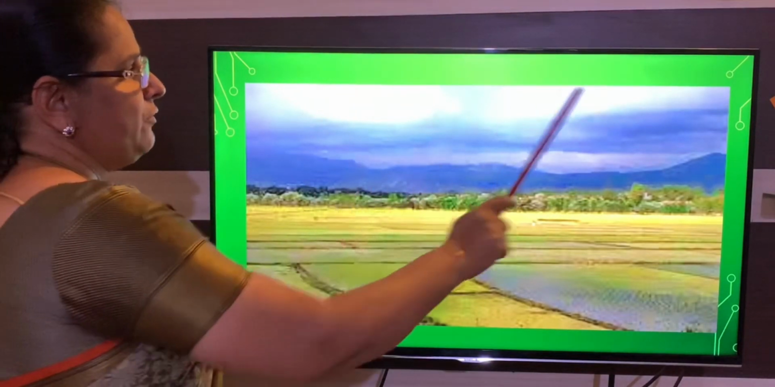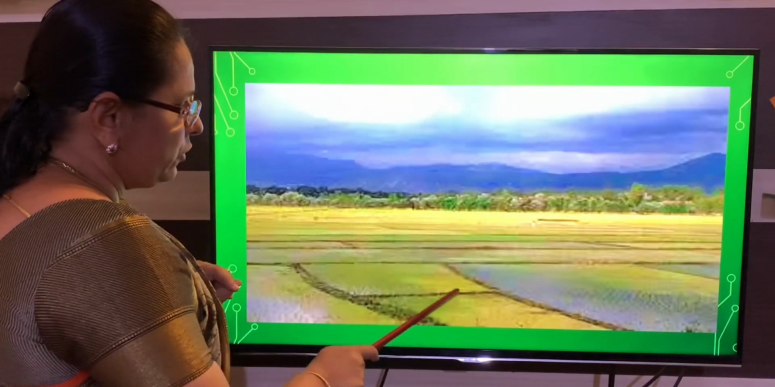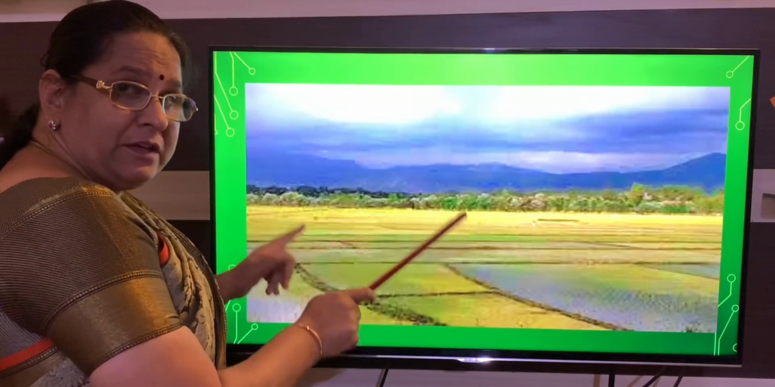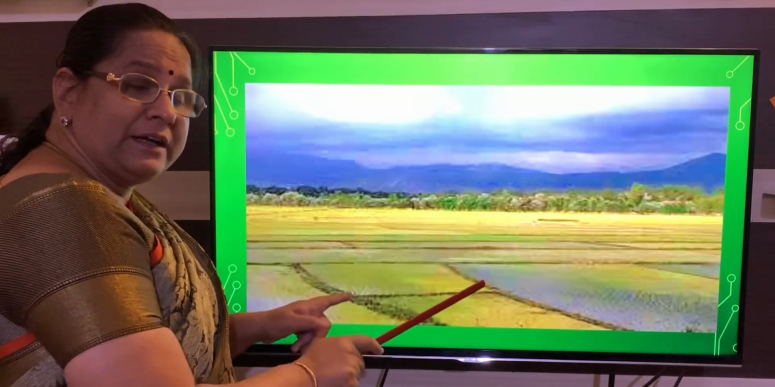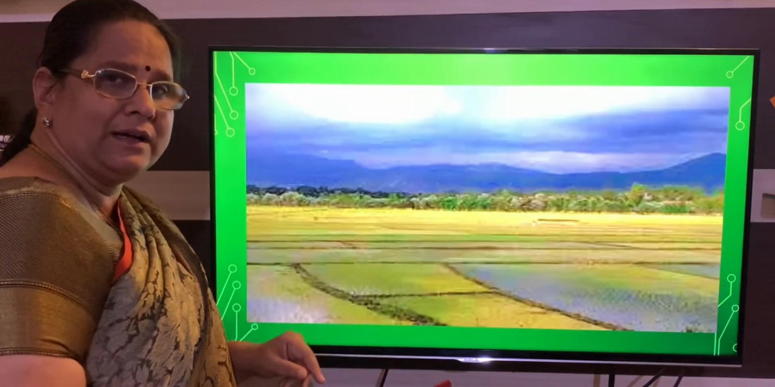Is that clear, children? Have you recognized this picture? See this? The land is used only for growing the crop, for cultivation purpose. That means it is used for agriculture. When I say agriculture, you have to remember which one? Net area zone. Is that clear?